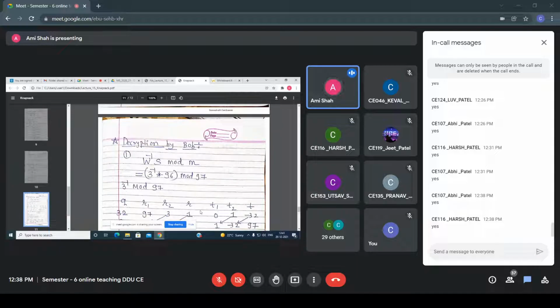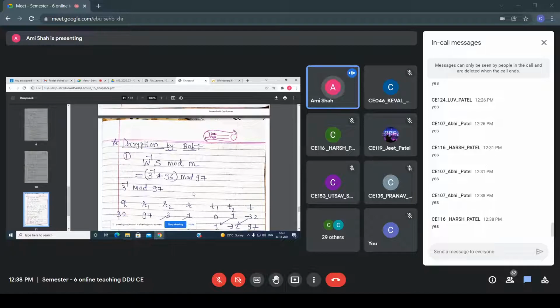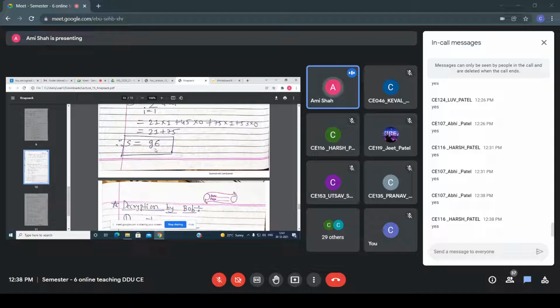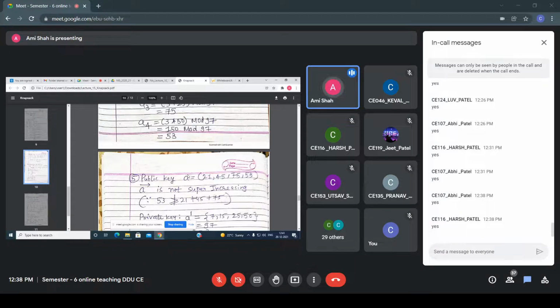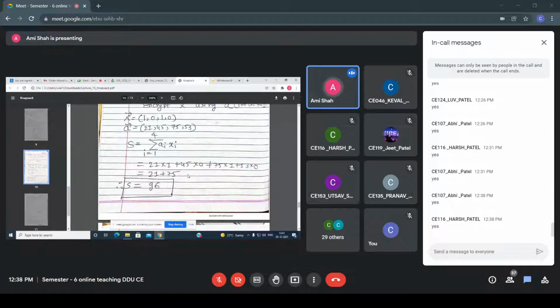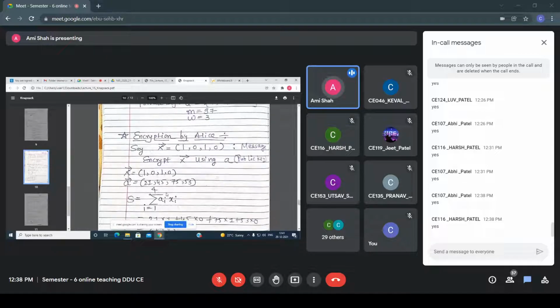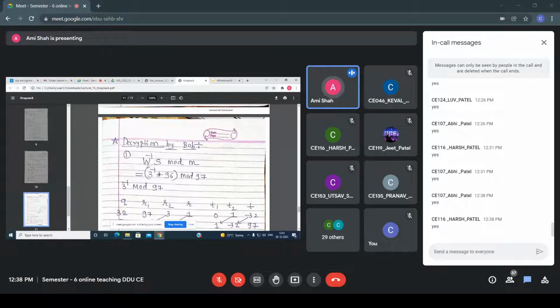Okay. So now after that, what happened? Just listen, it's very difficult for the attacker to crack it. Why? Because the ciphertext is 96 and A is public, but it's still very difficult for the attacker to crack. The attacker knows the ciphertext S, but does not know the value of W. The attacker does not know the value of M, because these two things are private, right? So it's very difficult for the attacker to find the plain text.